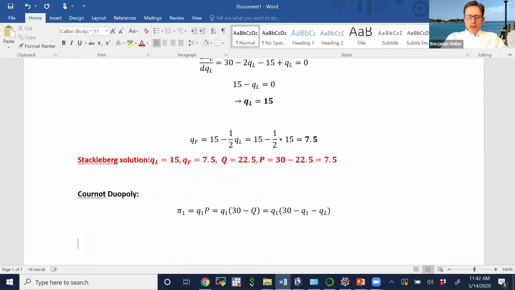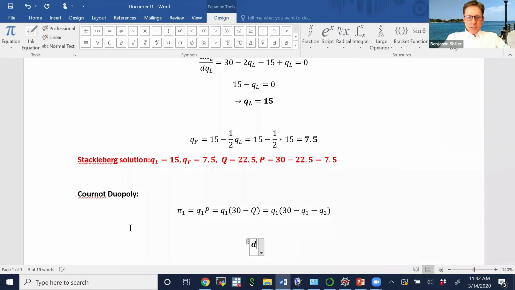Now, once we have the profit function written down, to get firm 1's reaction function we're going to take the derivative. Since we're maximizing firm 1's profits, we take the derivative with respect to its decision variable, how much it produces, and set that equal to 0. So let's take the derivative of profits for firm 1 with respect to q1. The derivative is going to be equal to 30 minus 2q1 minus q2. Oh, that should be 2q1, sorry about that.